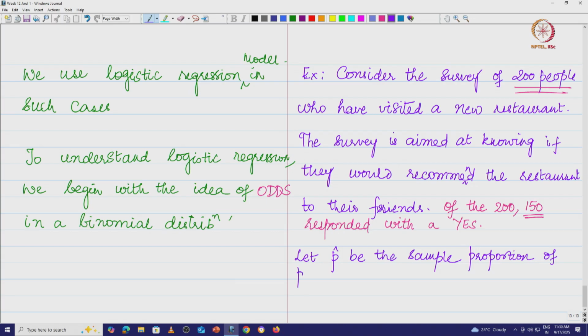of people who responded with a yes among the 200.